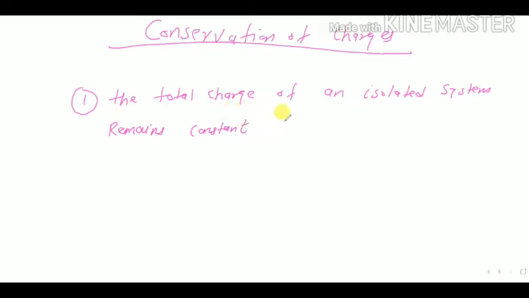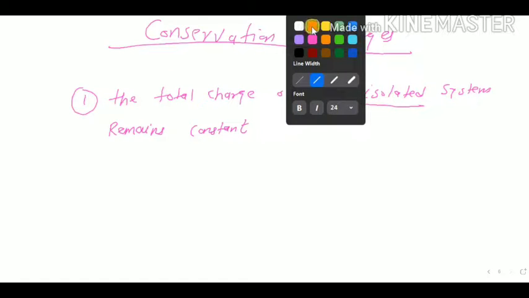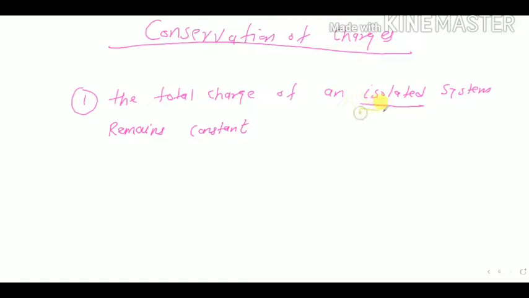Important word is isolated. This isolated word is very important, because if you will not write isolated, then this is not a correct statement. Okay, and number two,